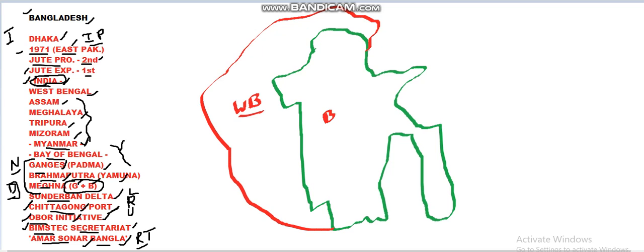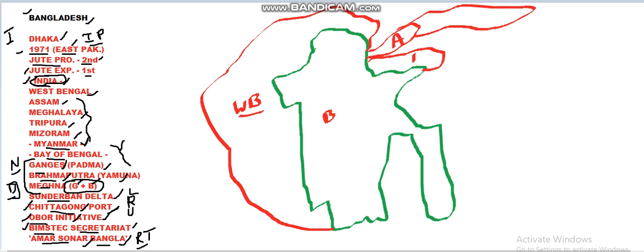On the north there is another state, Assam. Assam further proceeds in this way, so all of this is Assam. On the northeastern side it has Meghalaya.